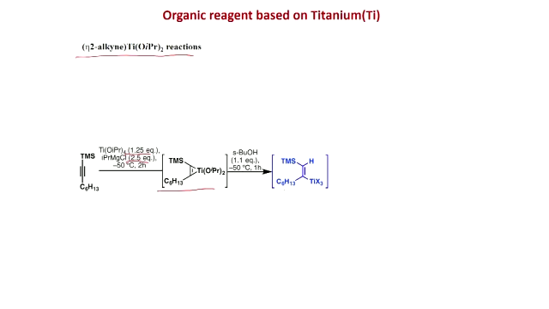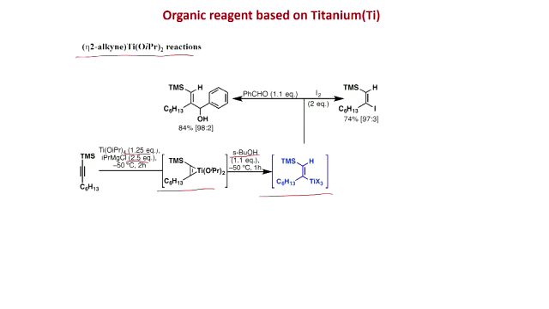Now, if you react with secondary butanol, 1 equivalent at -50°C, you get this, and which in situ if you treat with iodine, then you get this one substituted with iodine, you get this vinyl iodide, and you can react with an aldehyde also, then you get this allylic alcohol.